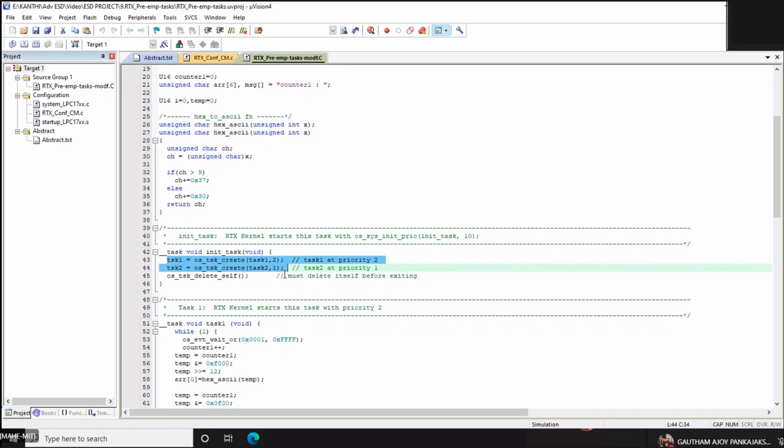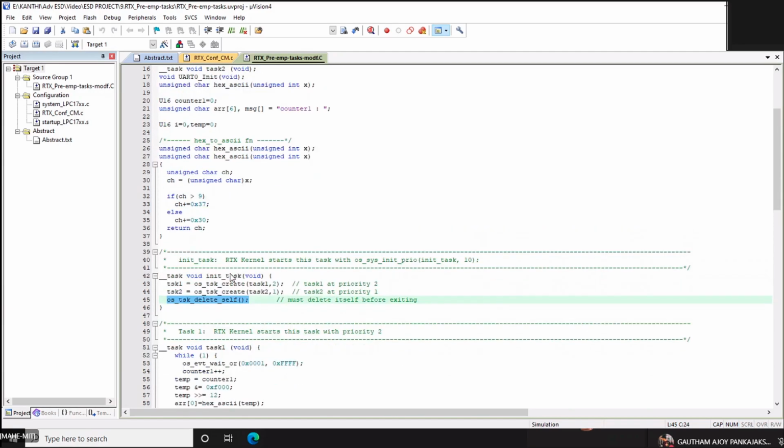We have only two tasks for simplicity. And once you create the tasks, I delete this initialization task. So as usual, delete this function.